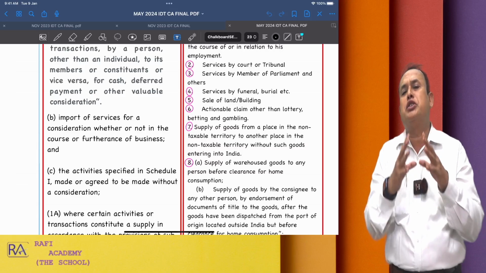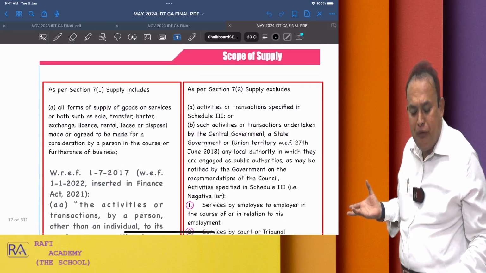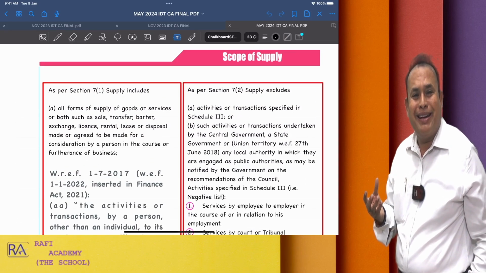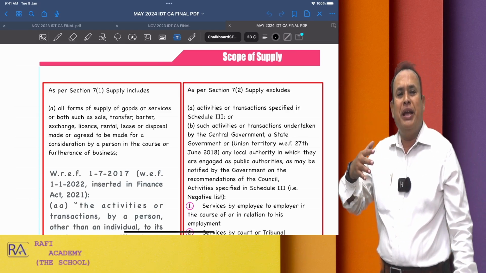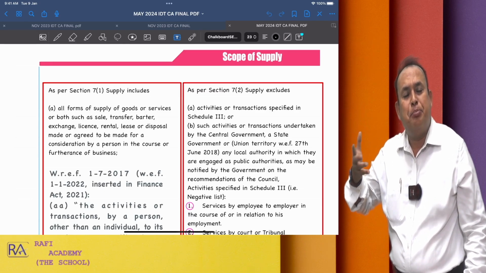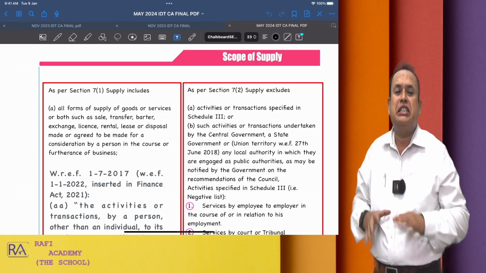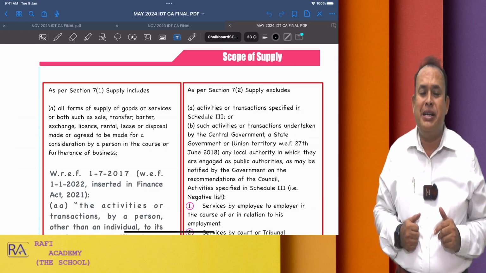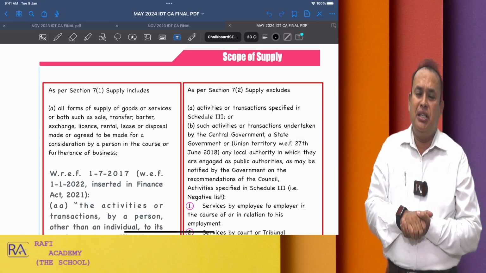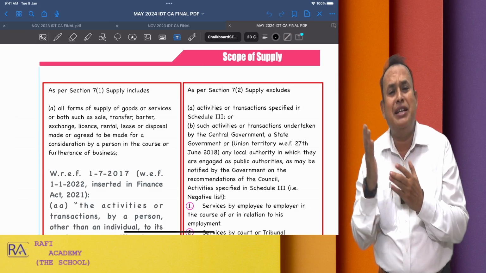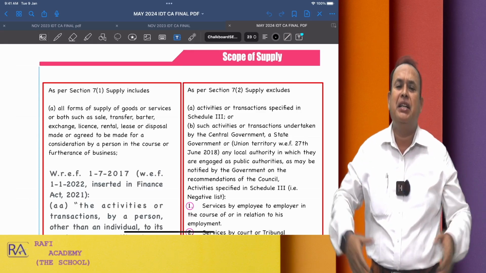Just I am telling you the scope of supply, how big the scope of supply is. Just I am briefing you as a memory recall from your intermediate level to the final level. I am going to explain in a comprehensive manner, a case study oriented presentation on scope of supply, just by refreshing the memory recall of the intermediate syllabus. Further, my dear sir, when you talk about supply excludes, section 7, subsection 2, read with Schedule 3. In Schedule 3, there are 8 transactions which specifically say that supply excludes.